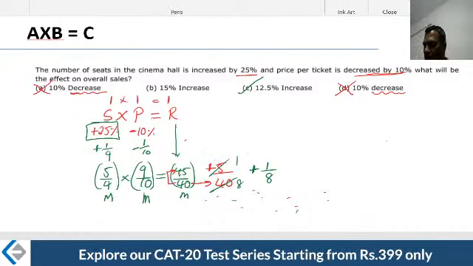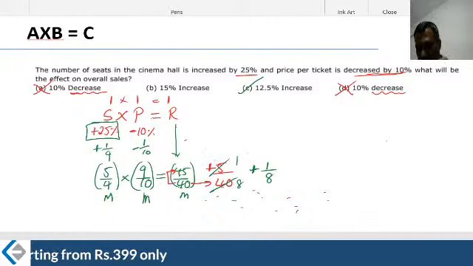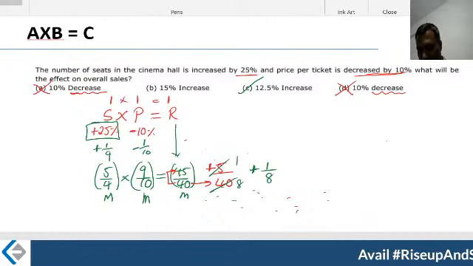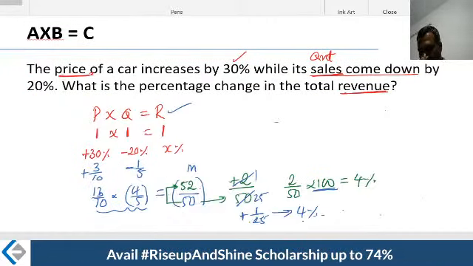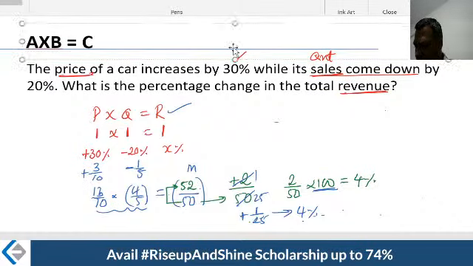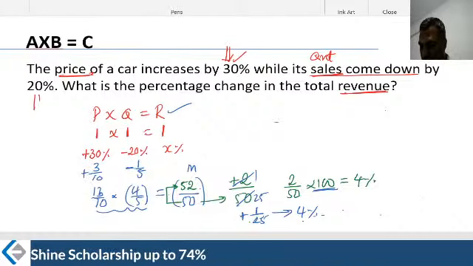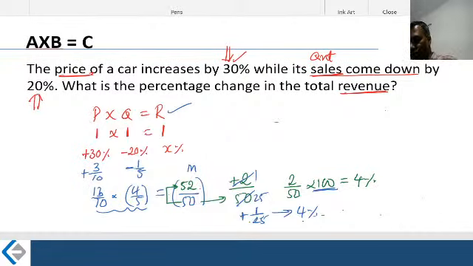I hope everybody got into the groove of this. Now let me take a look at this. Now the figures are pretty nice. I've intentionally chosen very nice figures, because I want to bring in another element here. I've intentionally chosen them in both the questions. Now look at the figures. 30%, a nice figure I've chosen. Even if you disagree, I say that they are very nice figures. 30%, 20%, pretty good figures.